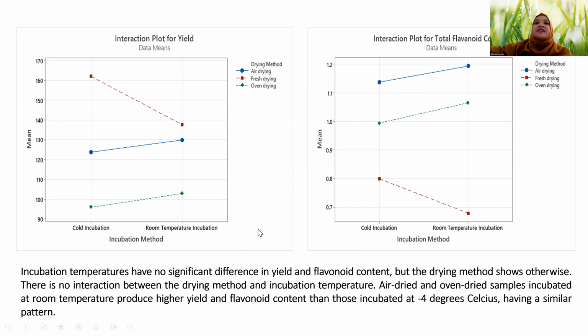Incubation temperatures have no significant difference in yield and flavonoid contents, but the drying methods show otherwise. There is no interaction between the drying method and incubation temperature. Air-dried and oven-dried samples incubated at room temperature produce higher yield and flavonoid content than those incubated at -4 degrees Celsius, having a similar pattern.